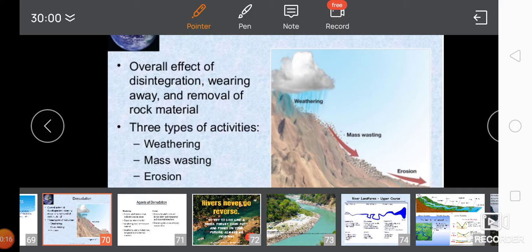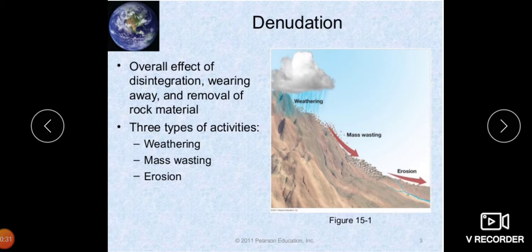So, agents of denudation. Denudation, children, is the action of changing the landscapes, changing the surface of the earth by various natural agents like rivers, glaciers, underground water, wind, sea waves, etc. So the work of these natural agents are erosion, then transportation and deposition. So the processes produce distinct relief features.